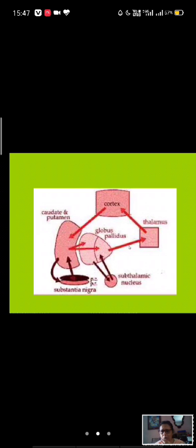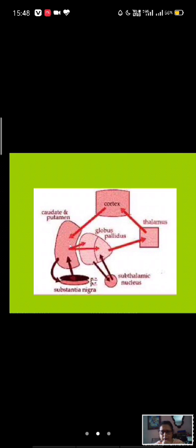From here it goes to the thalamus. Thalamus is getting information from this, and the thalamus is also getting information from the sensory impulses. Second order neurons end in the thalamus or pass through the thalamus. These sensory informations are also coming here. Now thalamus then assesses this information and the sensory information, and then sends these impulses to the motor cortex. This motor cortex then, through the pyramidal tract, controls the lower motor neuron. Okay, and they also have some other connections, but this is the main connection.